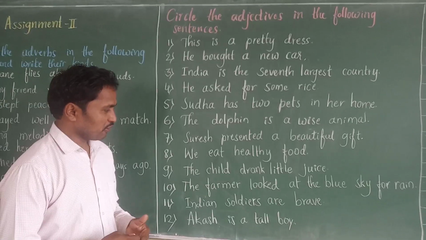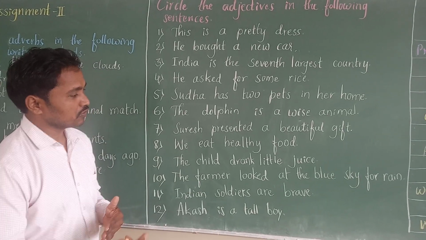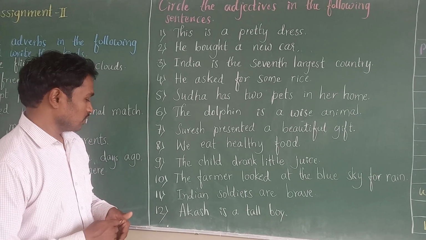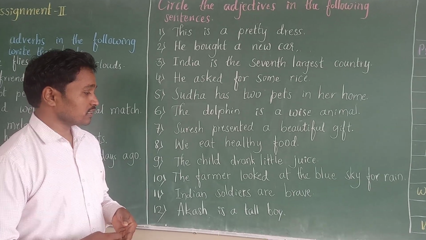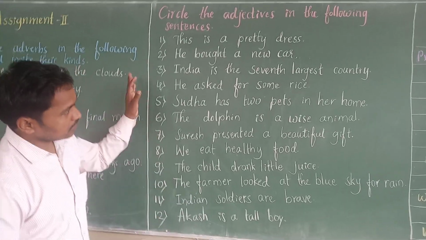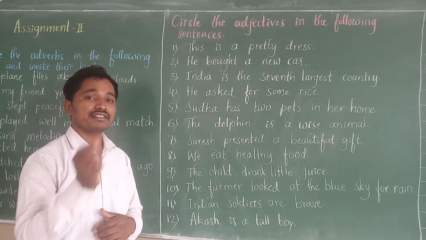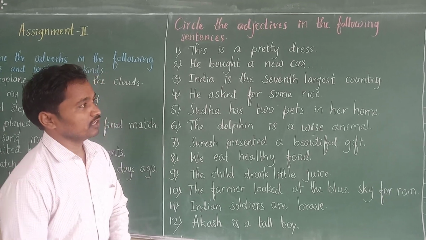10th one, the farmer looked at the sky. The farmer looked at the blue sky for rain. 11th one, Indian soldiers are brave. 12th one, Akash is a tall boy. These are the sentences having adjectives. You have to find the adjective and circle it after writing the sentence in your notebook.